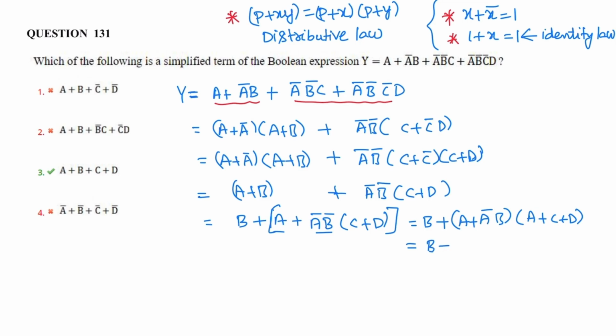So it will become B plus A bar into A plus B bar into A plus C plus D. A plus A bar is 1. So B plus A bar plus B bar plus A plus C plus D.